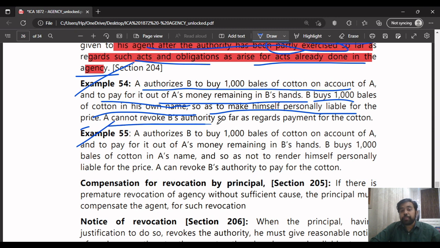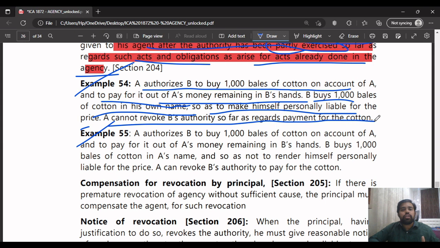A cannot revoke B's authority so far as regards the payment of the cotton. So what they're saying is, A is authorizing B to buy 1,000 bales of cotton on account of A, and to pay for it through A's money, which B has. B buys the cotton in his own name, so as to make himself personally liable for the price. So A cannot revoke B's authority so far as regards the payment of cotton.